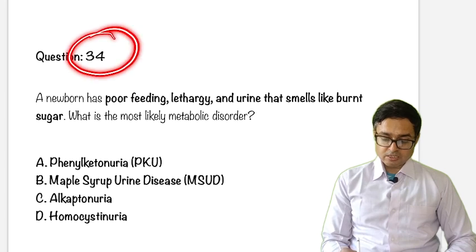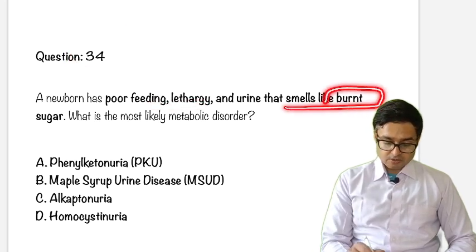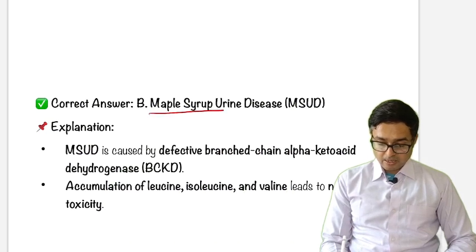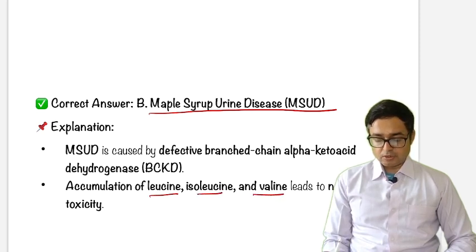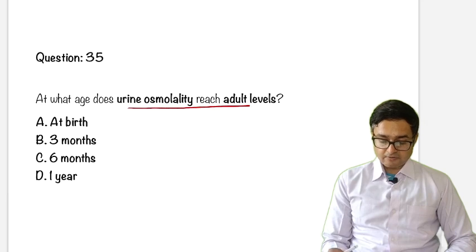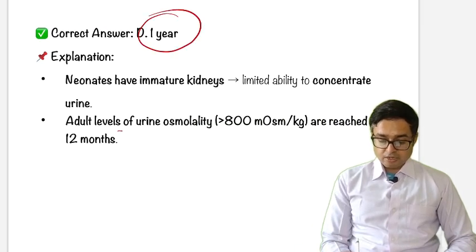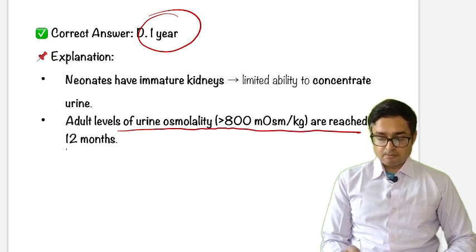Next question: a newborn has poor feeding, lethargy, and urine that smells like burnt sugar. The burnt sugar smell is important, which is of MSUD, maple syrup urine disease, due to accumulation of leucine, isoleucine and valine, leading to neurological toxicity. Next question: at what age does urine osmolarity reach adult level? The answer is 1 year. Adult level of urine osmolarity, more than 800 milliosmol per kg, is reached by 12 months.